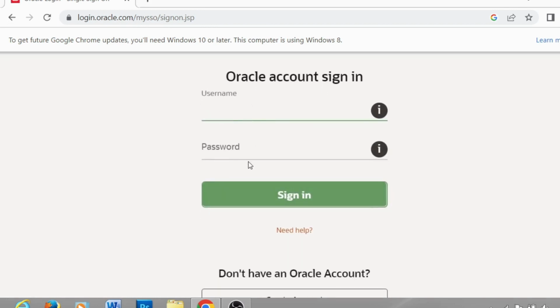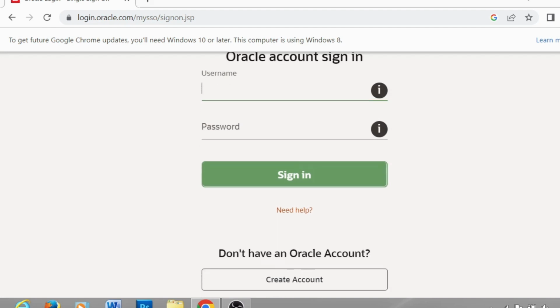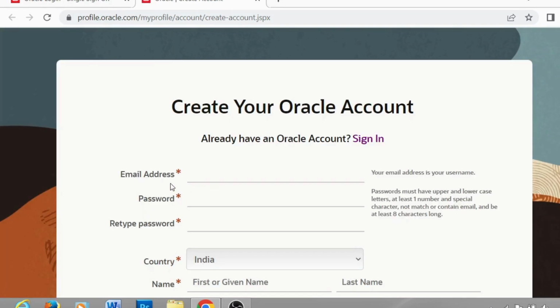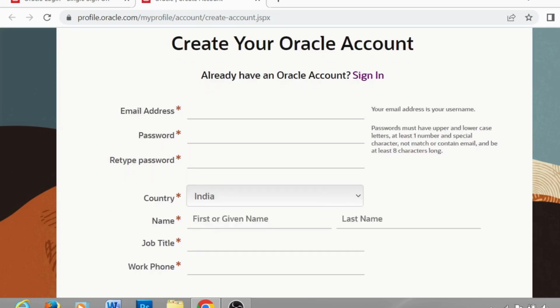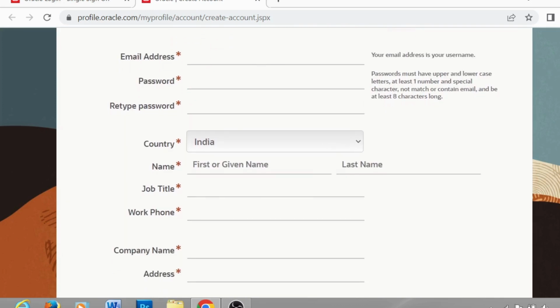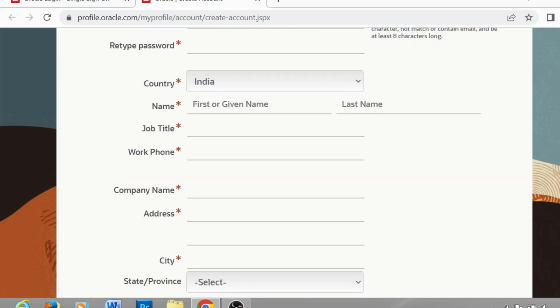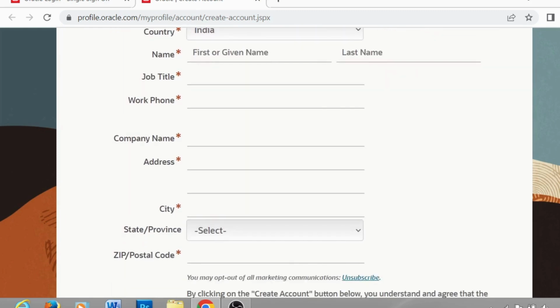It will ask for login credentials. If you don't have any account, just click on create account. It will ask for some specific information that you need to provide, like email address, password, retype the password, country, name, job title, work phone, company name, address, city, state and postal code.